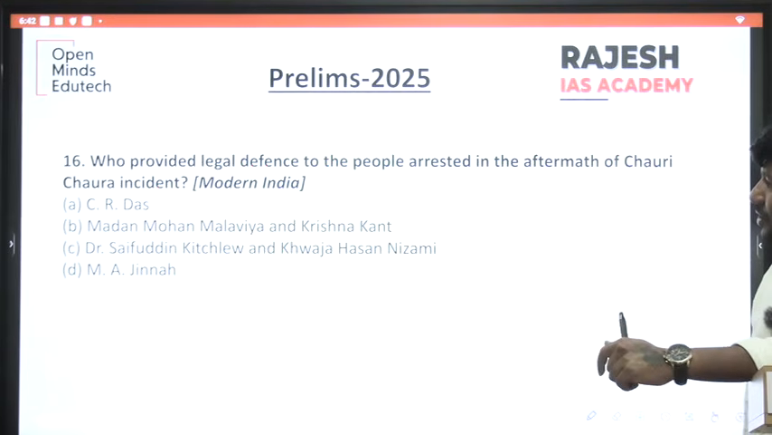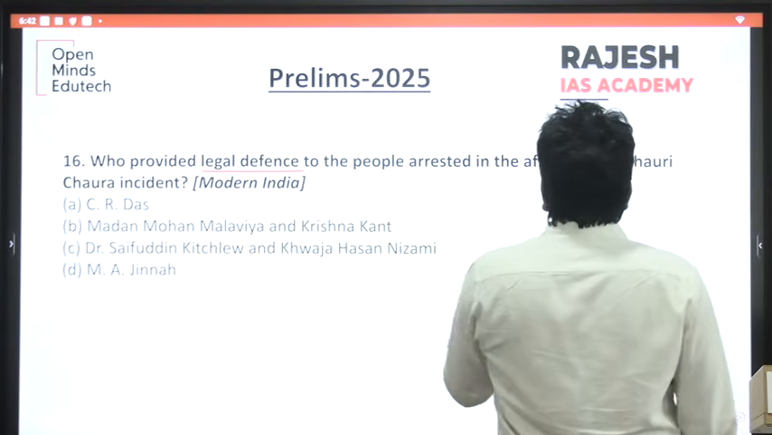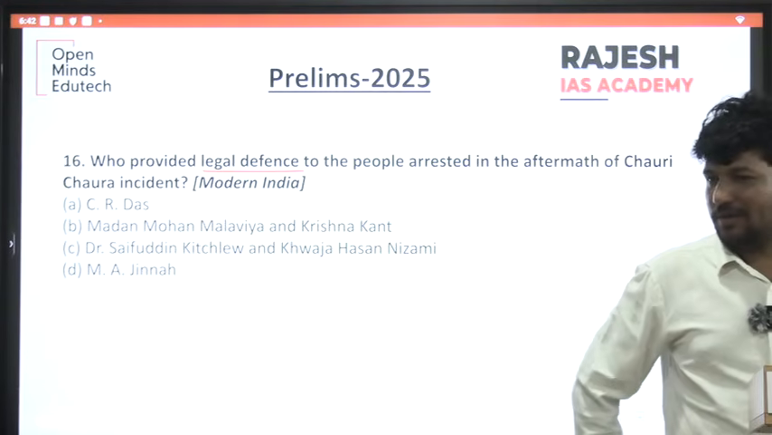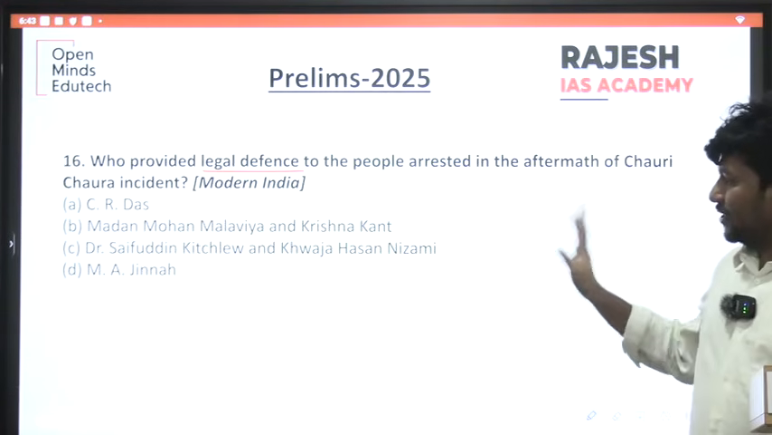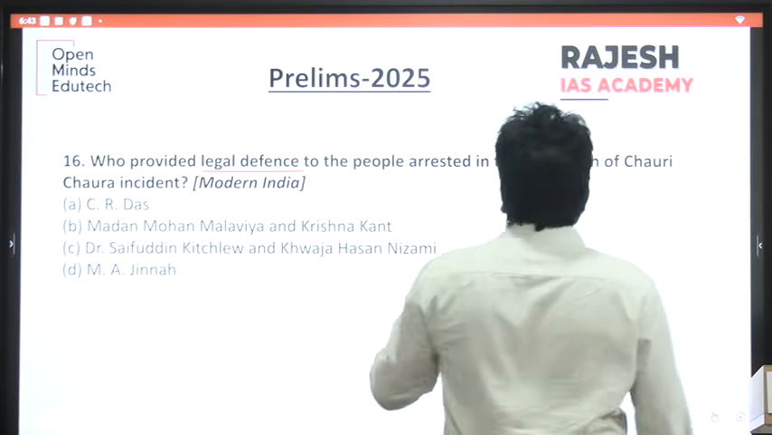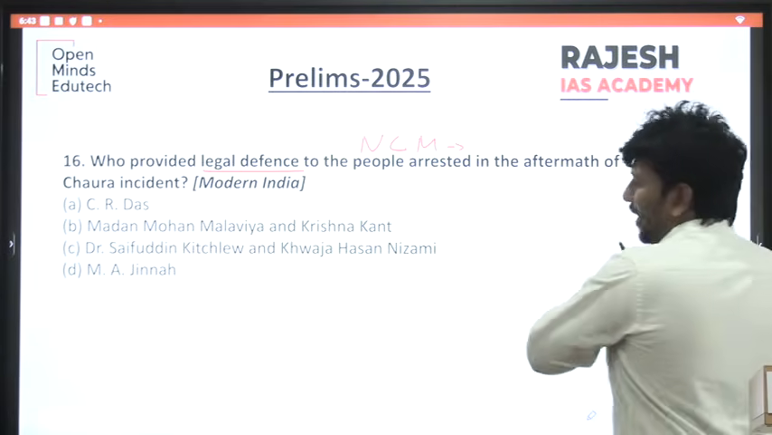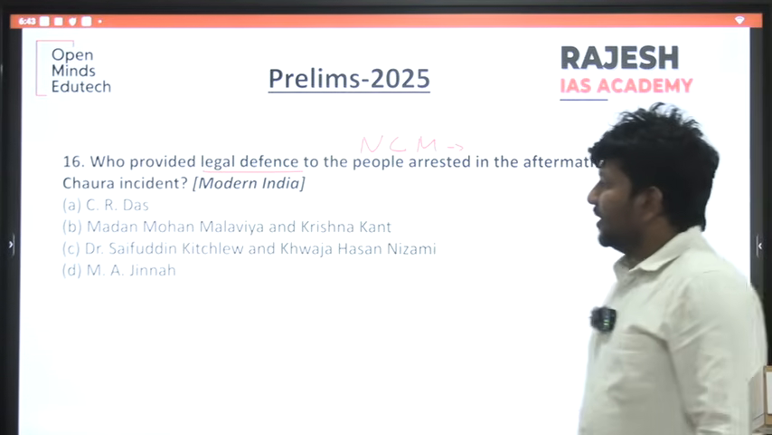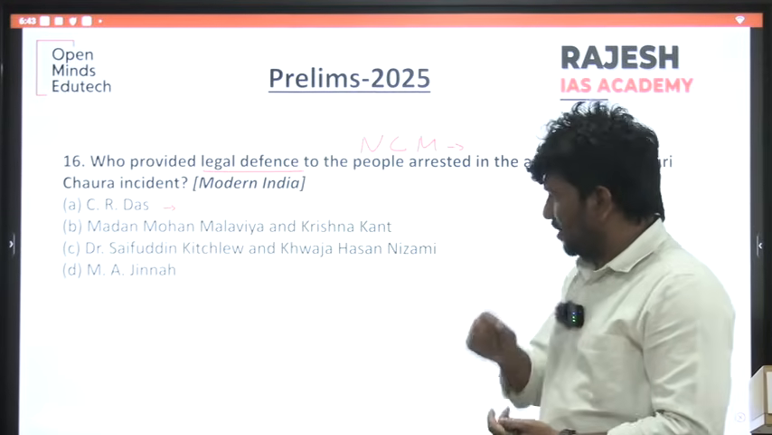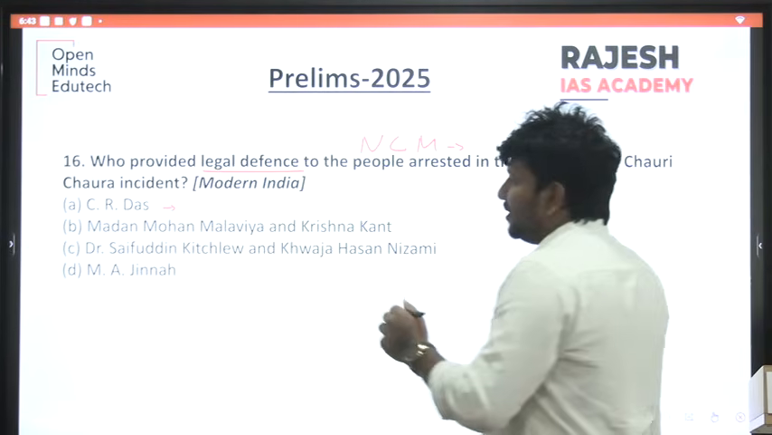Next one, the last question: who provided legal defense to the people arrested after Chauri Chaura? Many people consider it a factual question, but you should understand there is a logic behind it. When this incident happened, the non-cooperation movement ended because of it. Is C.R. Das happy with the ending of the non-cooperation movement, or did he oppose it? C.R. Das opposed.